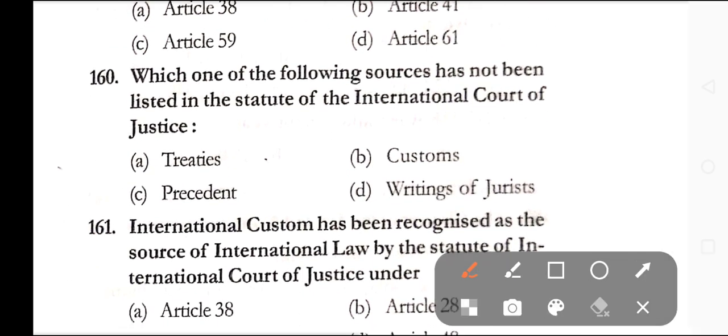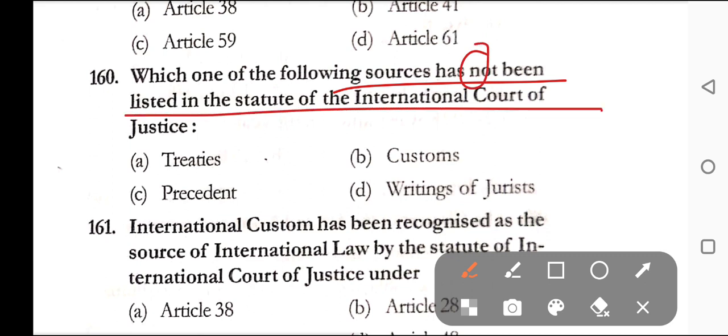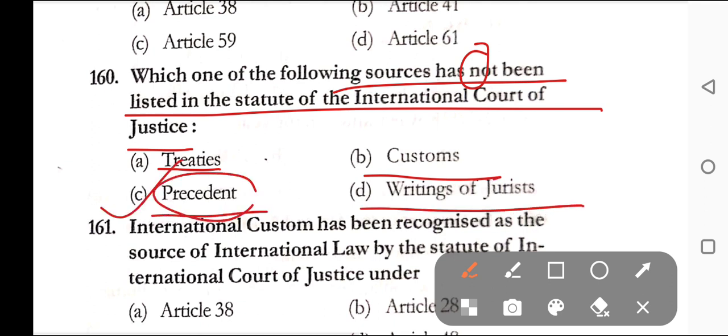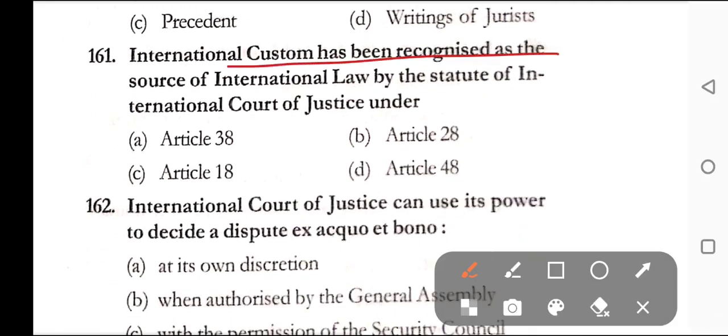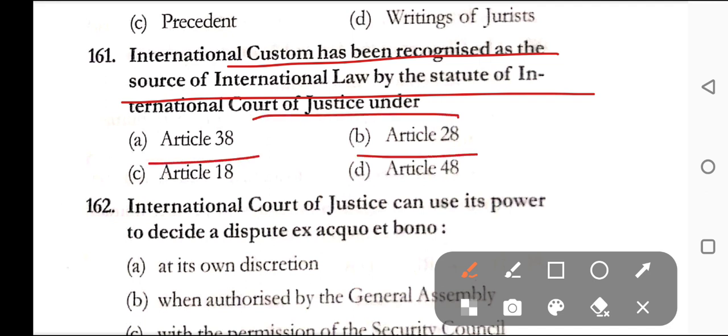Question number 160. Which one of the following sources has not been listed in the Statute of the International Court of Justice? Option A, treaties, option B, customs, option C, precedent, and option D, writings of jurists. The correct answer here is option C, that is precedent. Question number 161. International custom has been recognized as a source of international law by the Statute of the International Court of Justice under option A, Article 38, option B, Article 28, option C, Article 18, and option D, Article 48. The correct answer here is option A, that is Article 38.